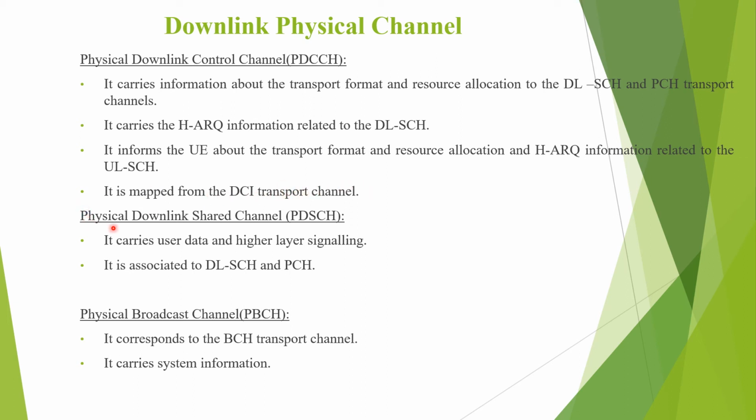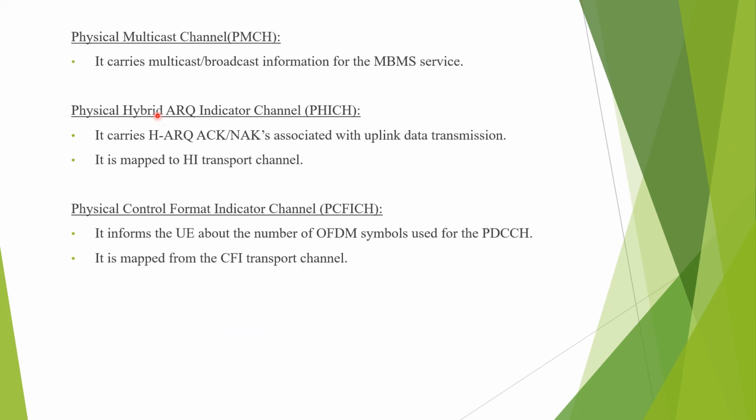Next one, physical downlink shared channel. It carries the user data and higher layer signaling. It is associated with DLSCH and PCH. Next, physical broadcast channel. It corresponds to the BCH transport channel and it carries system information. Physical multicast channel carries the multicast or broadcast information for MBMS service.